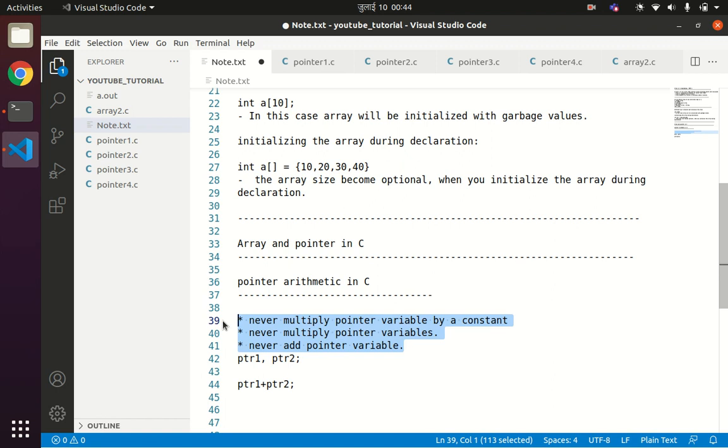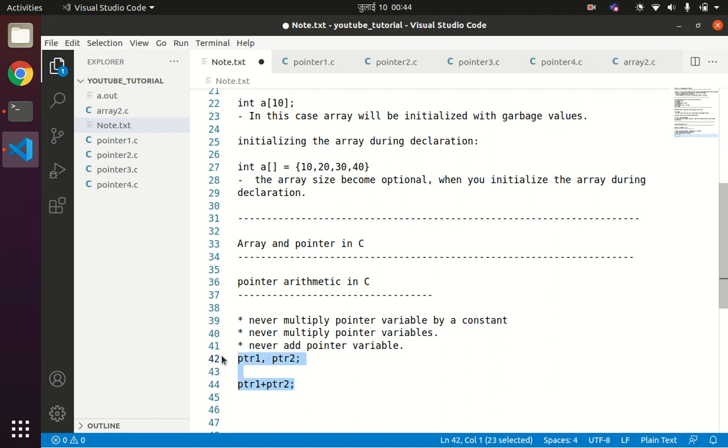We can subtract a pointer from another pointer, but we cannot add two pointer variables. We can never multiply pointer variables, and we can never multiply a pointer variable by a constant. So these are the things that you need to keep in mind while performing the pointer arithmetic.